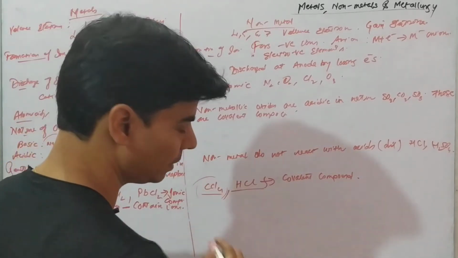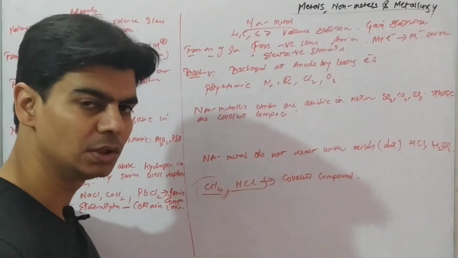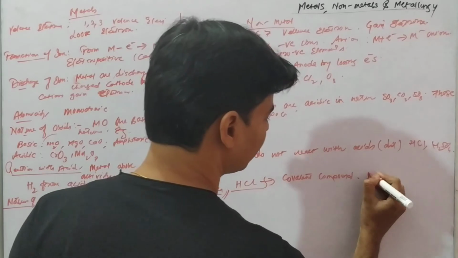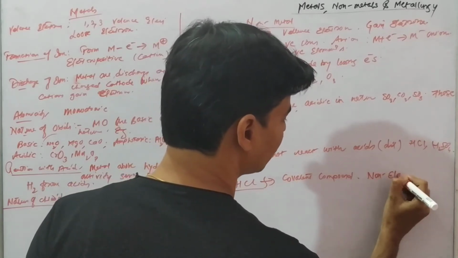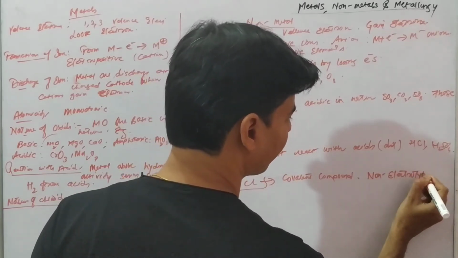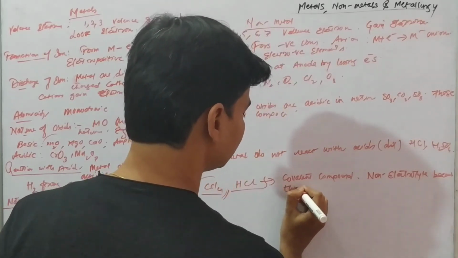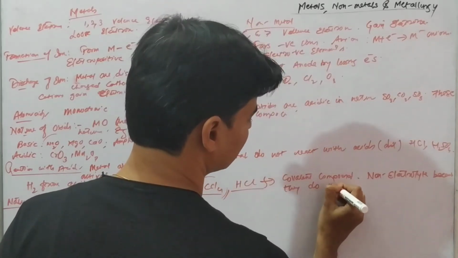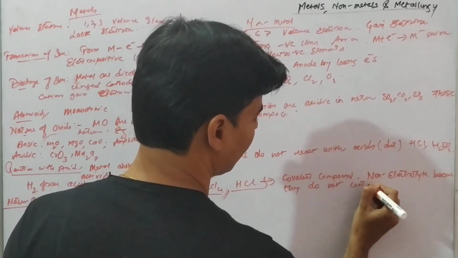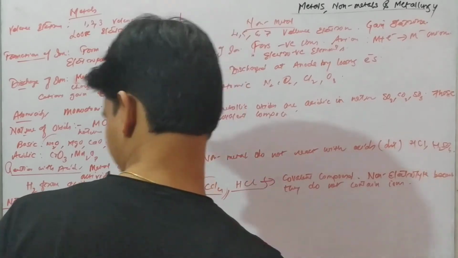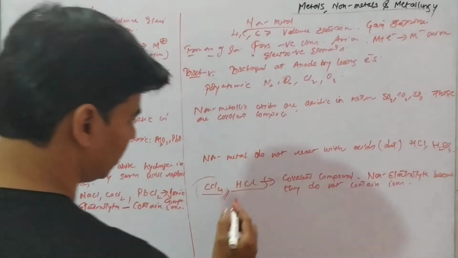Why? Because it exists as molecules, right? These are non-electrolytes because they do not contain ions. They do not contain ions, so they are non-electrolytes, right?